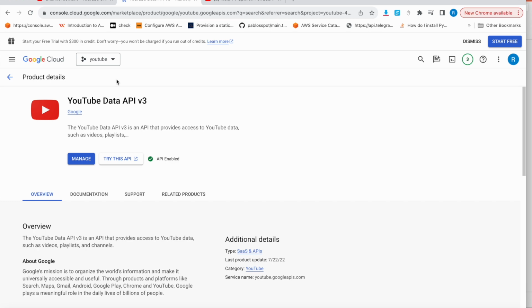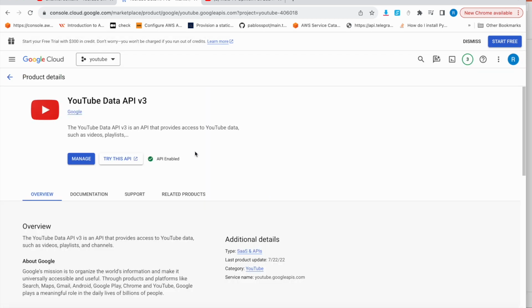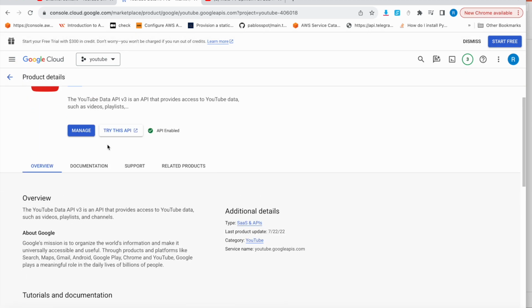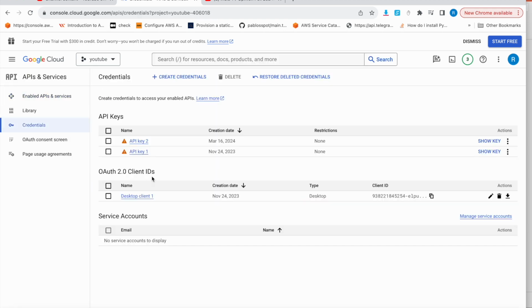After you enable this, you have to go here, and probably create a credential. Once you go to credentials like this, you have to click create credential, and after creating the credential it is going to give you an API key, and the API key you have to use in the program.